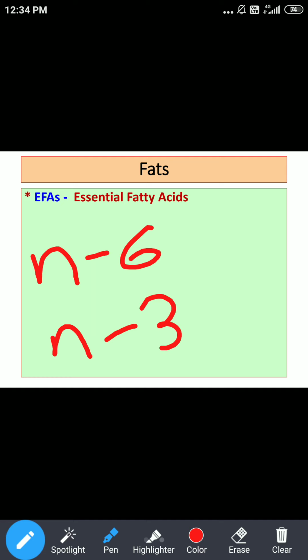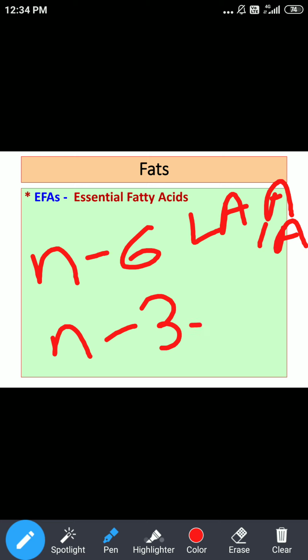Out of that, 2 examples, linoleic acid and arachidonic acid, are omega 6 or N6 fatty acids. And as far as N3 fatty acids are concerned, the remaining 3 examples: alpha linolenic acid, eicosapentaenoic acid, and docosahexaenoic acid.